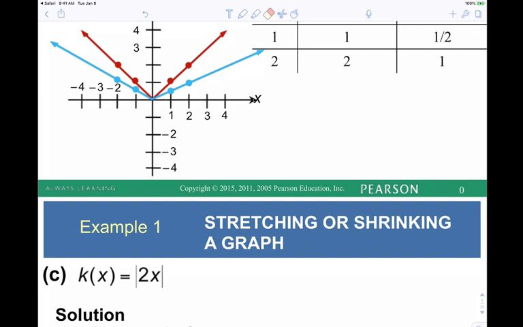Okay. Go ahead. Outside, if it's bigger than one, it gets taller. If it's smaller than one, but between 0 and 1, yeah, it's not negative. But if it's inside, it's the reverse. If it's inside and it's bigger than one, it gets smaller this way. Horizontal compression, yes. If it's between 0 and 1, it's the reverse. If it's bigger than one inside, it gets smaller. Yes. But if it's smaller than one inside, it gets bigger. Yes, that's right. You got it.